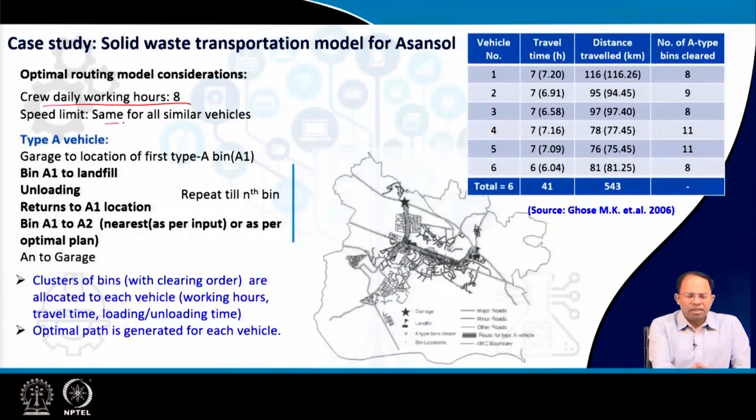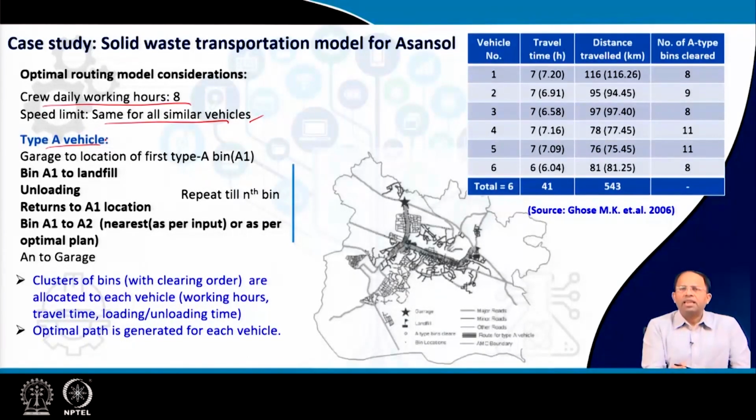The speed value is considered the same for all similar vehicles, and this speed value is utilized to determine the travel time in each link as per the link's distance. So first, designing the routes for type A vehicles.